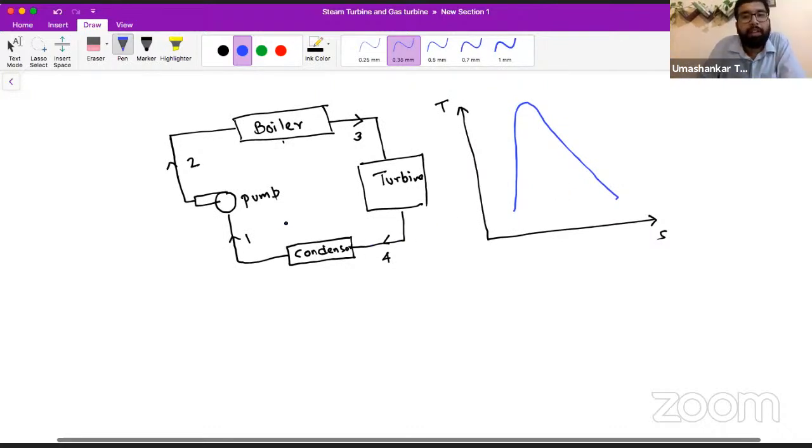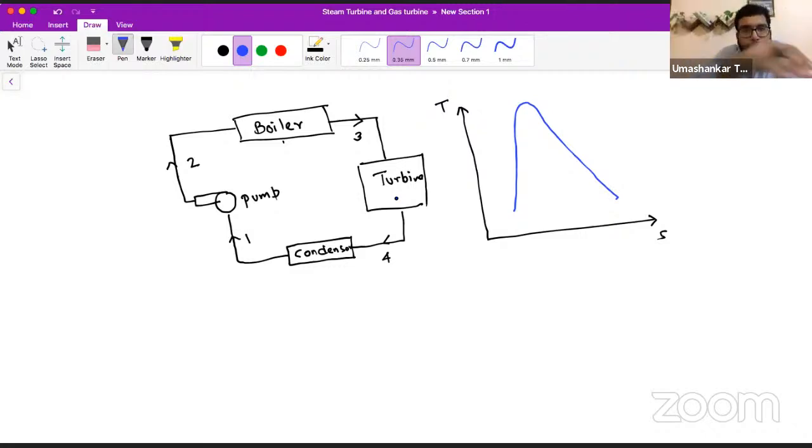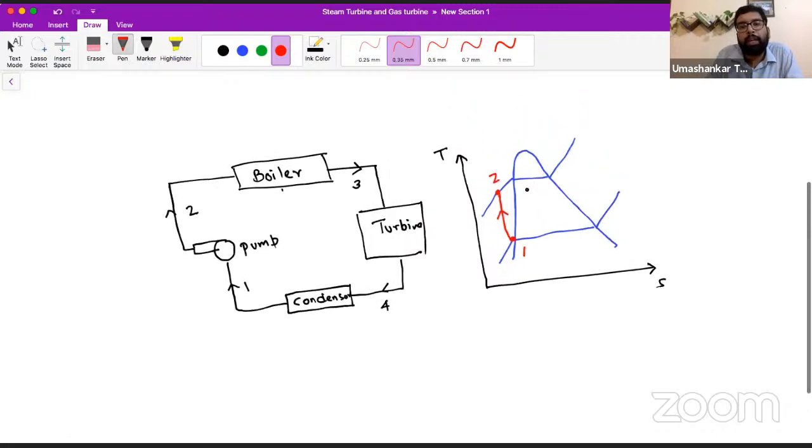Okay. So here we have state 1 before the pump and state 2 after the pump. So what will the pump do in general? The pump will increase the pressure. So let me make two pressure lines, like this. This is where the fluid is entering the pump and it is compressed, or we can say its pressure is increased to this point. Let's say this is 2. From here, it will go in the boiler.